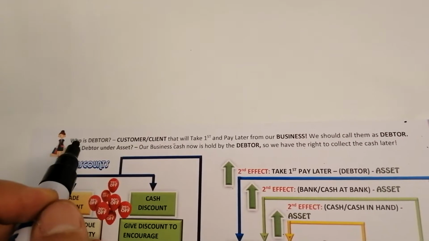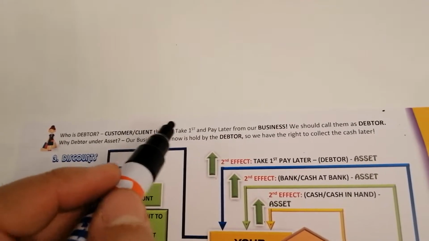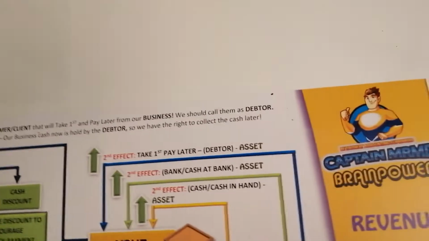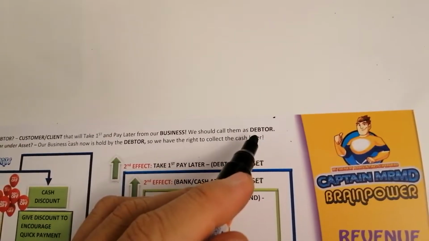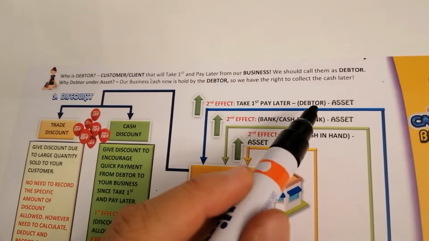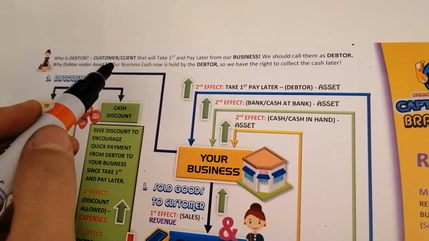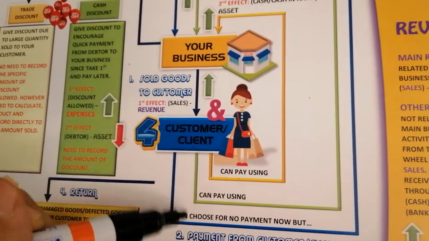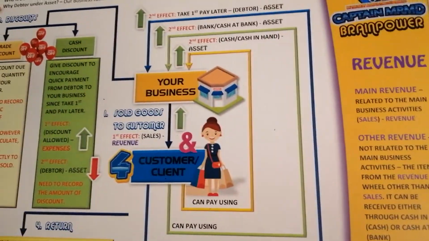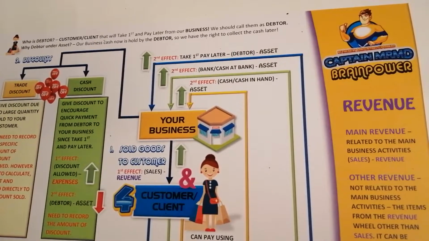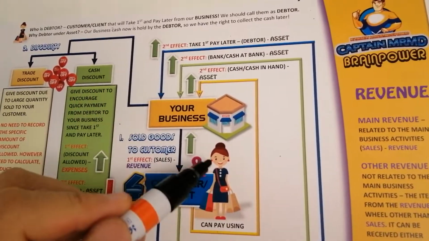So what is debtor? Who is debtor? Customer, client that will take first and pay later from our business, we should call them as debtor. Why is debtor under asset? Because debtor here is under asset because of our business cash now. Dia tak bayar sekarang. Dia ambil barang ni dulu, dia bawa balik ke rumah. They are going to pay later.